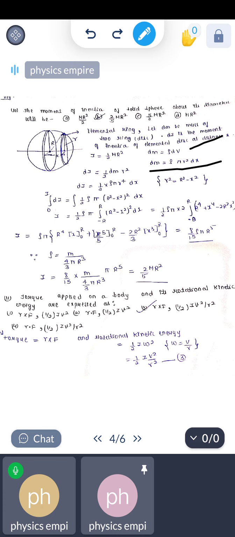Torque applied on a body and its rotational kinetic energy are expressed as: first option, r cross F, comma, half I v square; second, r dot F, comma, half I v square; third, r cross F, comma, half I v square upon r square; and fourth option, r dot F, half I v square upon r square. So torque, we know, is r cross F. Rotational kinetic energy is given as half I omega square. We know that omega equals v by r. So rotational kinetic energy will be half I v square upon r square.